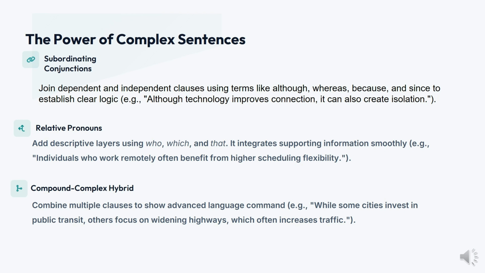Relative pronouns add descriptive layers: which, who, and that. This integrates supporting information smoothly. For example, individuals who work remotely often benefit from higher scheduling flexibility. Compound and complex hybrid combinations show that you can use advanced language in your sentences. For example, while some cities invest in public transit, comma, others focus on widening highways, comma, which often increases traffic.